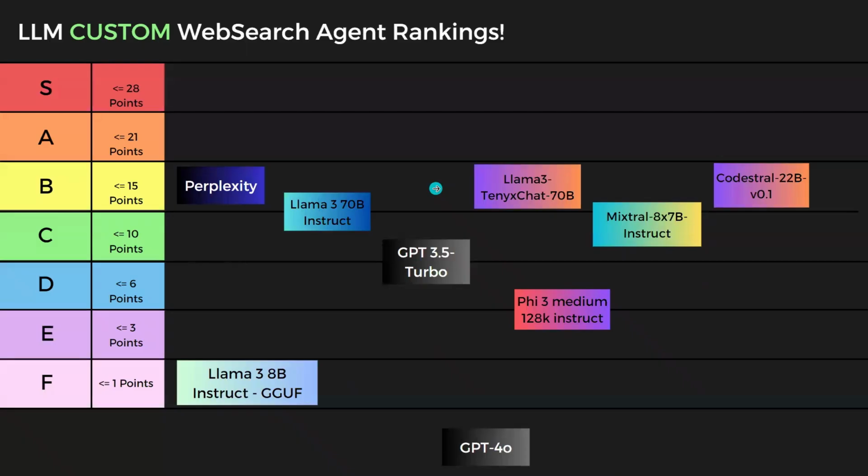And I believe that actually puts it on par with the Llama 3 70 billion chat model. And I think it also outperforms the Llama 3 70B instruct, which is really impressive, and almost on par with Perplexity. By the way, this is obviously the free version of Perplexity we're talking about here. But for a 22 billion parameter model to outperform some of the larger models here, and also to be on par with the 70 billion parameter model, is really impressive.